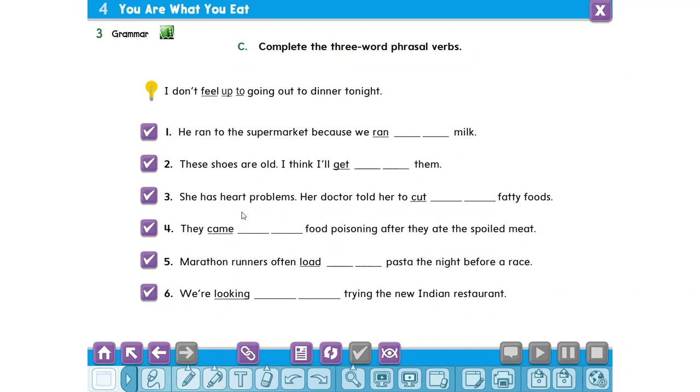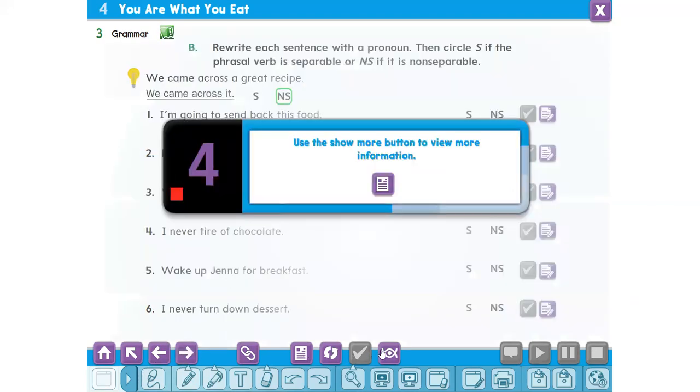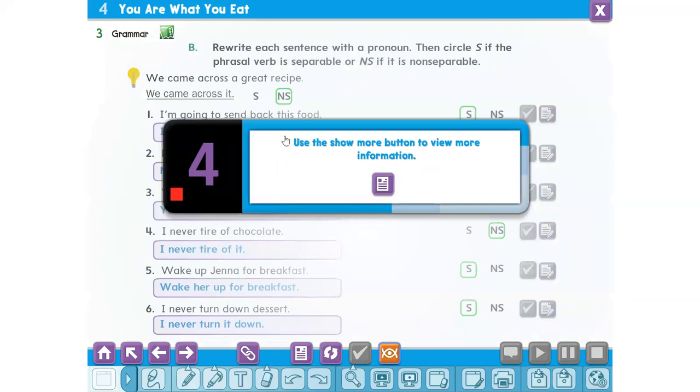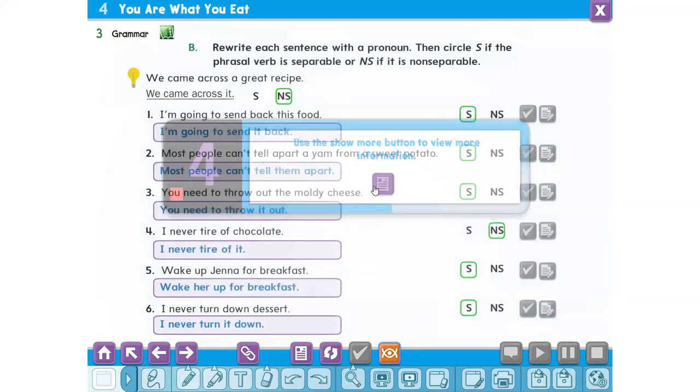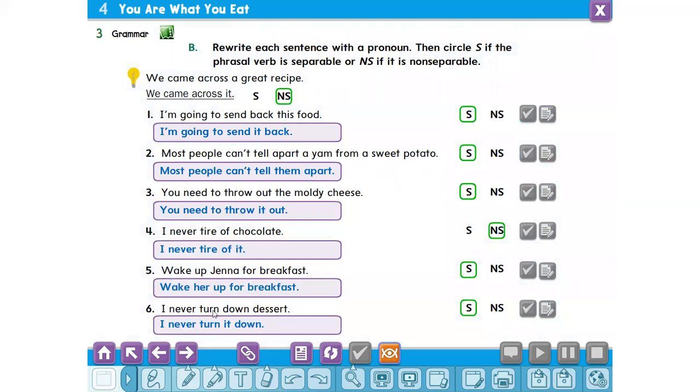Sorry, my friends. As you know, turn down means refuse or don't want, but here it's negative. Moldy means rotten or covered with fungi. Next exercise.